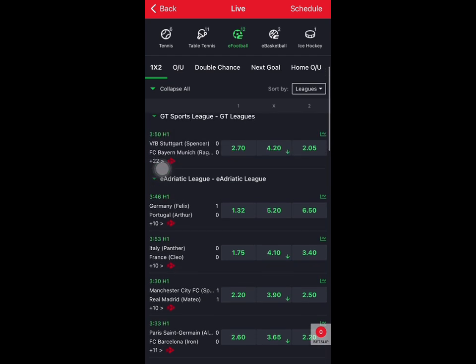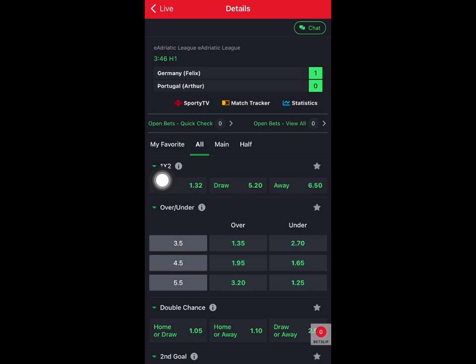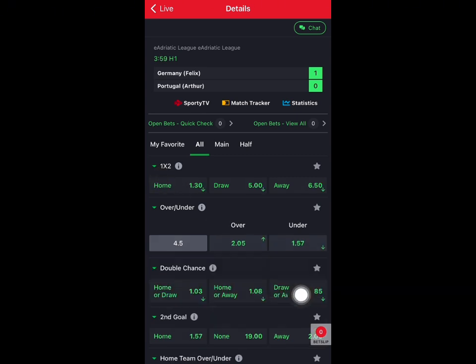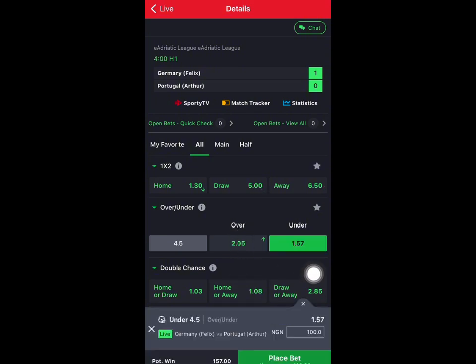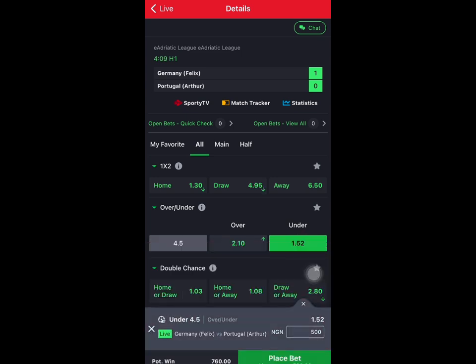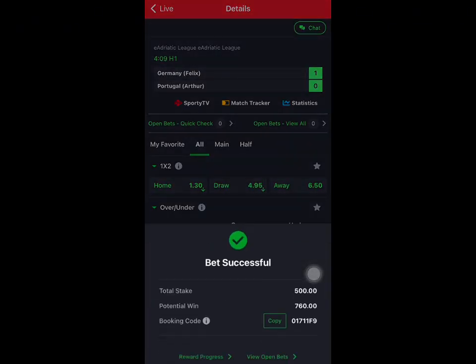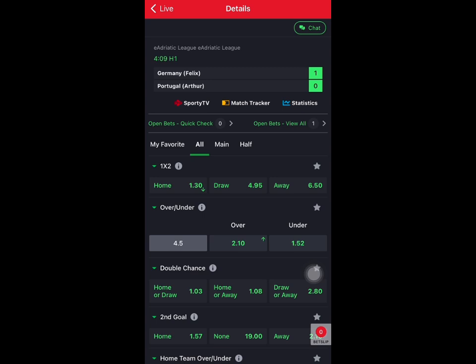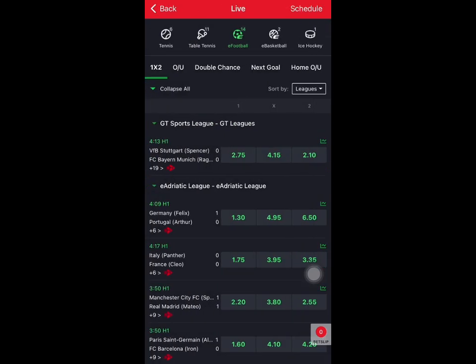So let's look for another one. Look at this particular one now, Germany and Portugal. Let's consider this. Fine. You can see the odd for under 5.5 is lower compared to that of under 2.5 when it started. So we can actually still predict this. I'm going to use the whole 500 line in my account right now to state this, and I'm still going to explain how it works.